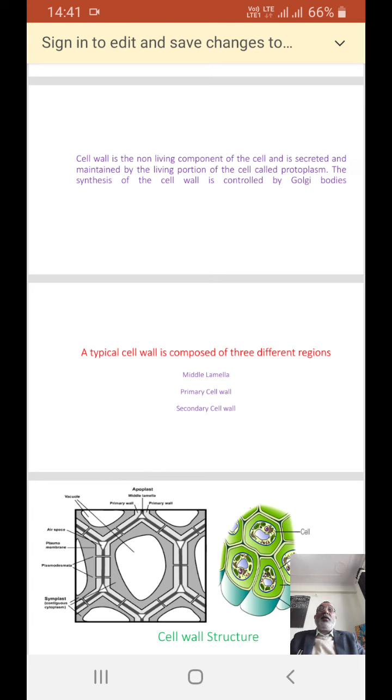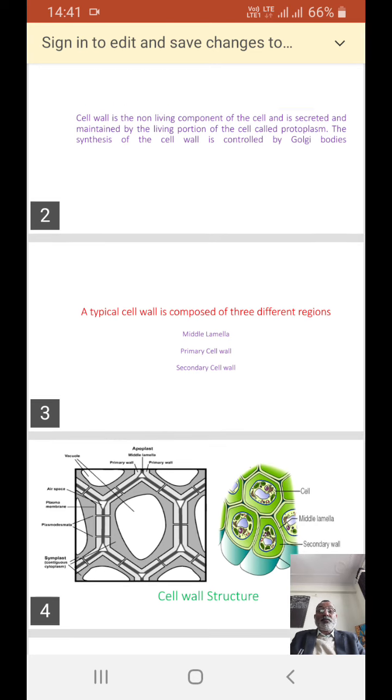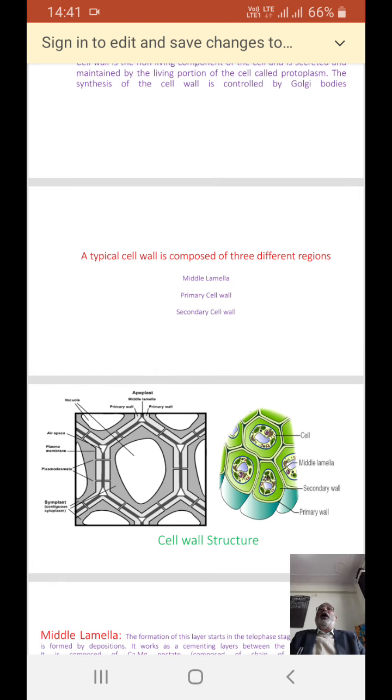Cell wall is the non-living component of the cell and is secreted and maintained by the living portion of the cell called protoplasm. The synthesis of the cell wall is controlled by the Golgi body. A typical cell wall is composed of three different regions: number one, middle lamella, primary cell wall, and secondary cell wall.